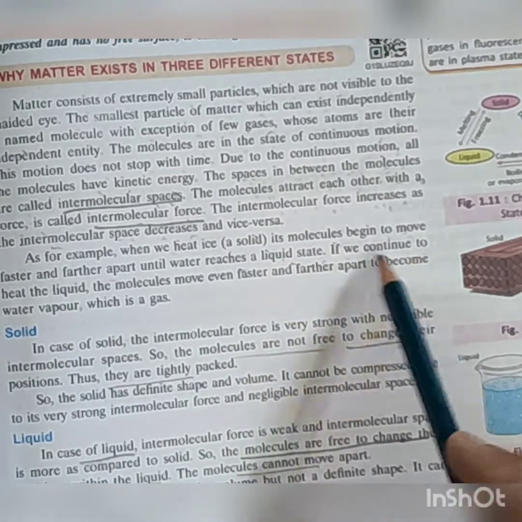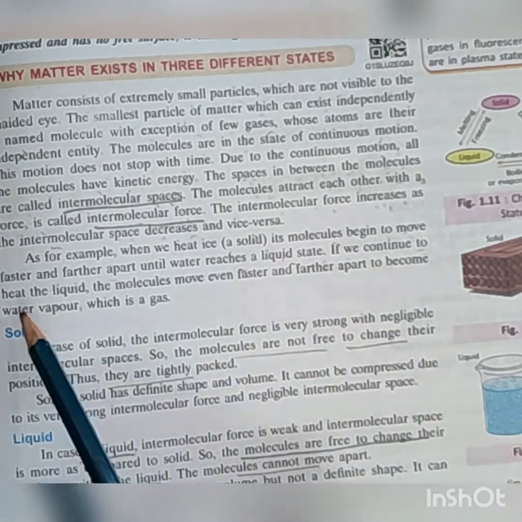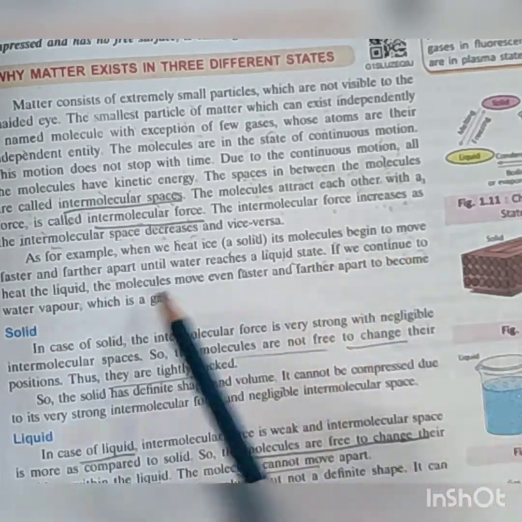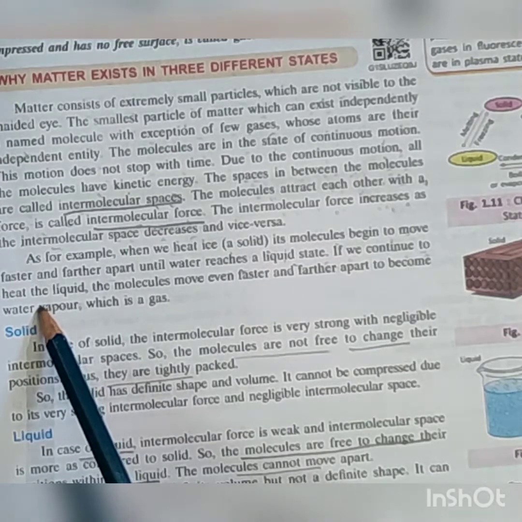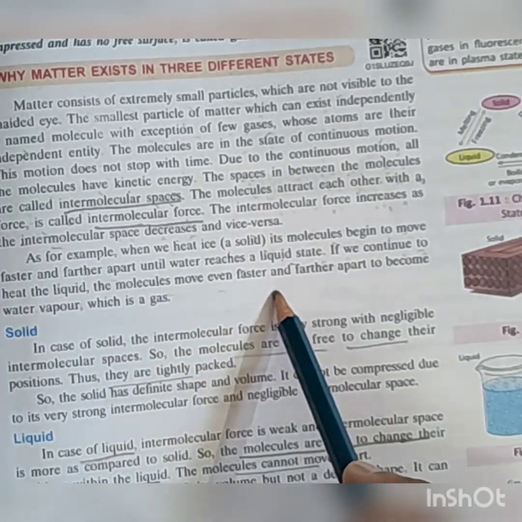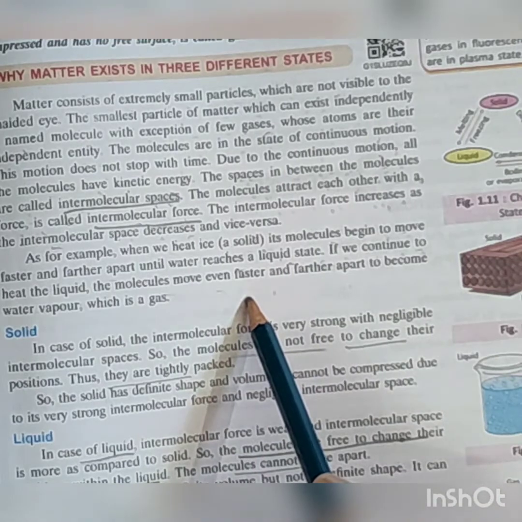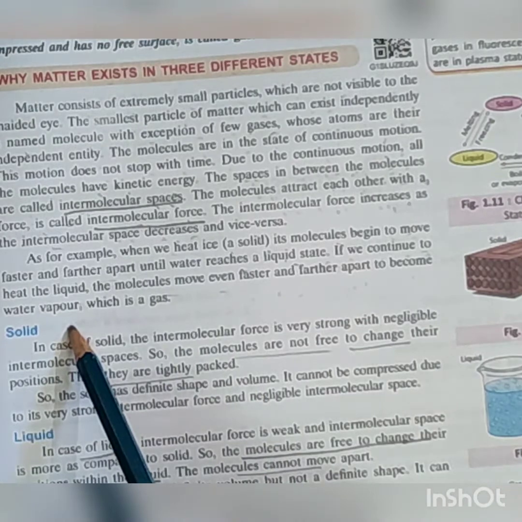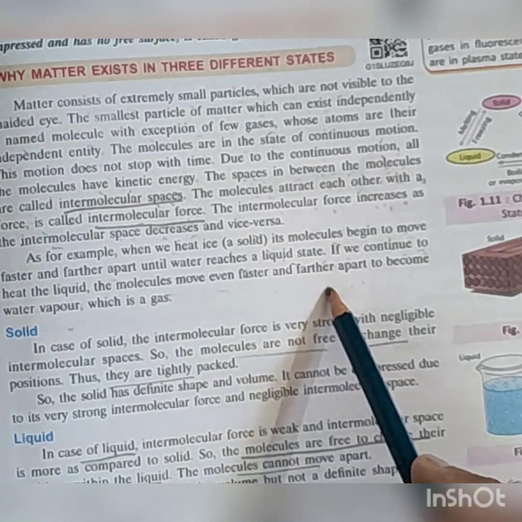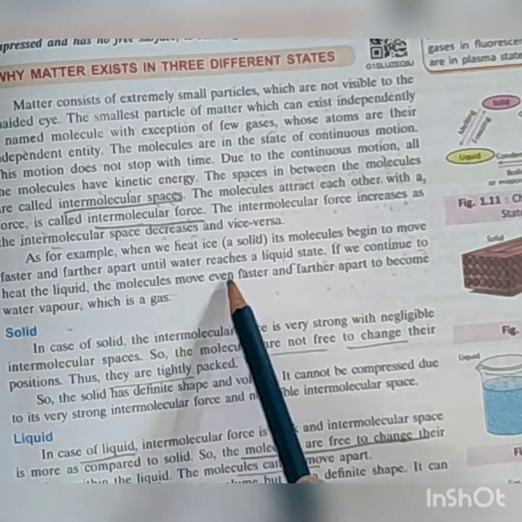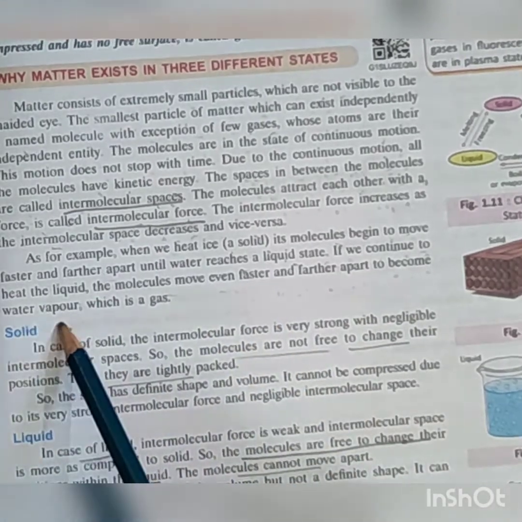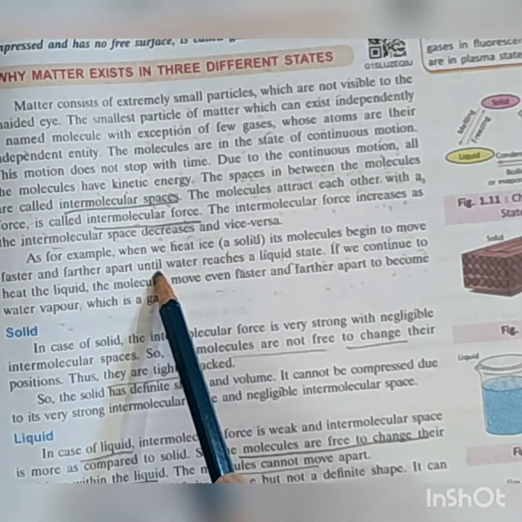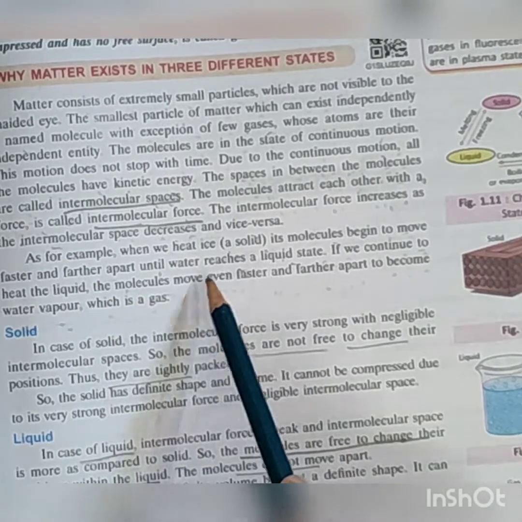If we continue to heat the liquid, after the liquid state has come, the molecules move even faster and further, so they can move faster and further still to become water vapor. This process continues till the water converts into water vapor, which is a gas. So these are the interconversion of states of matter: solid to liquid, liquid to gas.